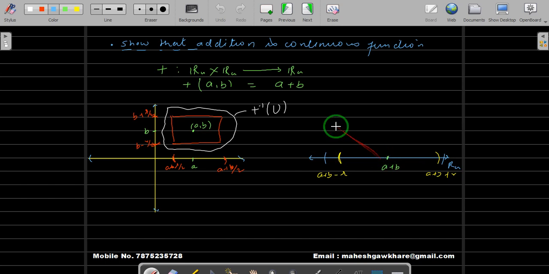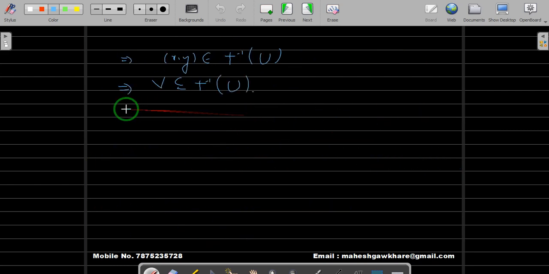Then we defined a V, and we have proved that this V is a neighborhood of (a, b) contained inside the inverse image of U, and hence this addition function is continuous.